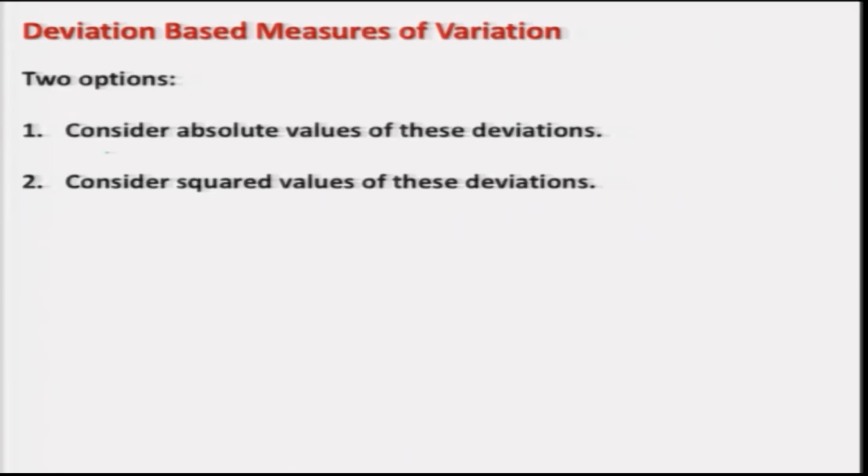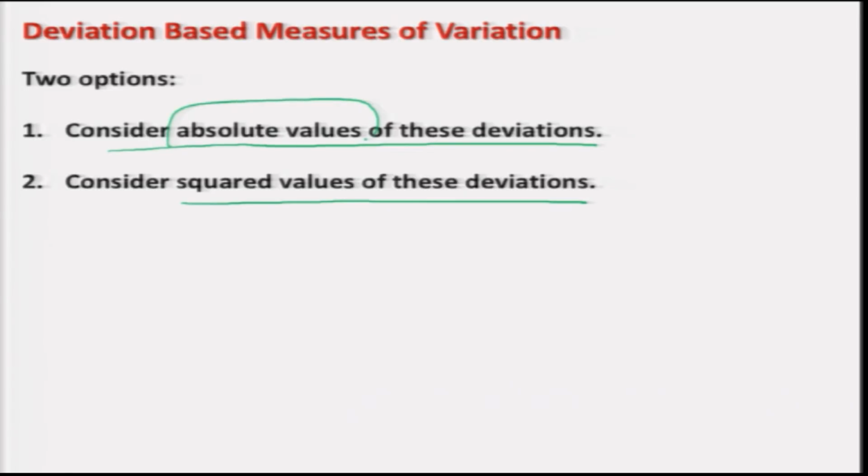Based on these two aspects, we have two types of measures: one is absolute deviation and another is variance. In this lecture I am going to consider the concept of absolute deviations, and in the next lecture I will consider the concept of variance. So, I will be considering two options to make the negative deviations positive: consider absolute values or consider the squared values of those deviations. Now in this lecture I am going to concentrate on absolute values.